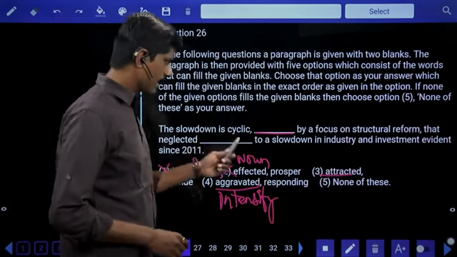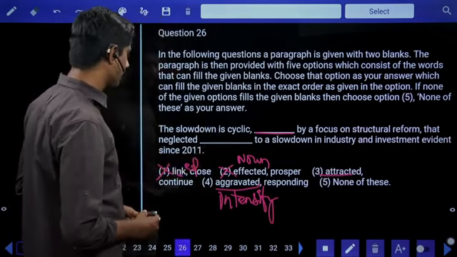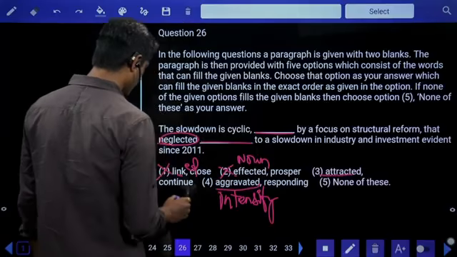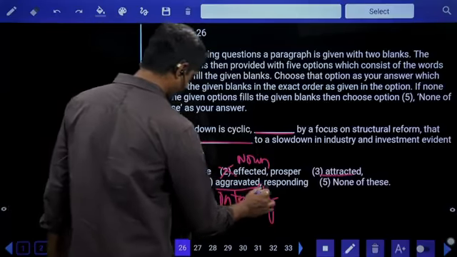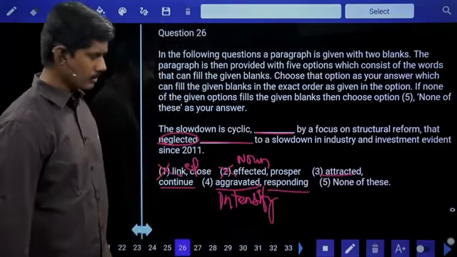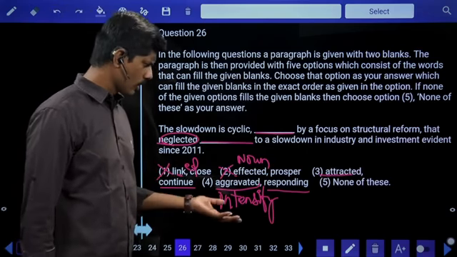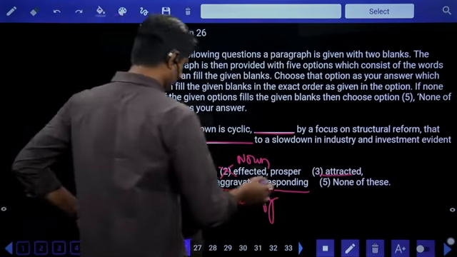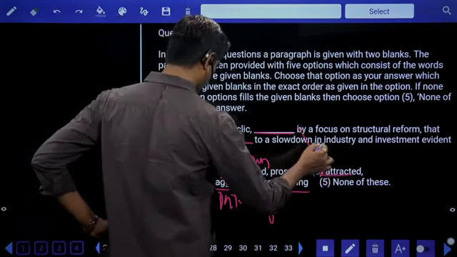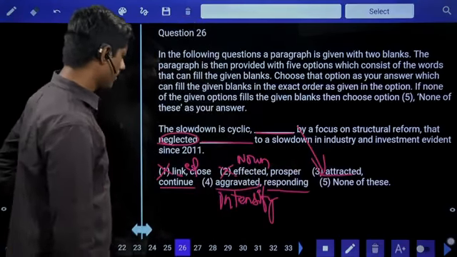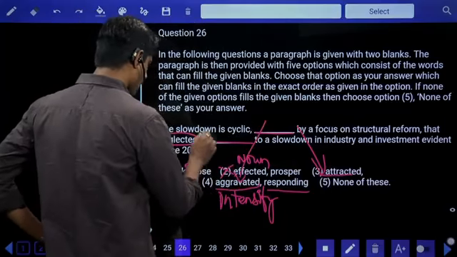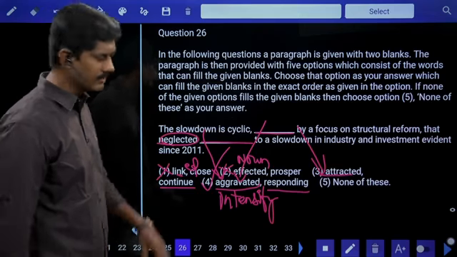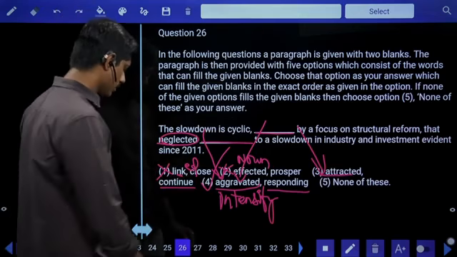The slowdown is cyclic by a focus on structural reform that neglected dash. A noun is needed. Neglected continue to, neglected responding to. So what is more suitable? Continue to a slowdown, okay, responding to a slowdown, okay. So here, first blank, let's see. Attracted by a focus on structural reform, aggravated. Slowdown is there, so we can take aggravated rather than attracted. Aggravated means intensified, worsen. Slowdown, worsened.